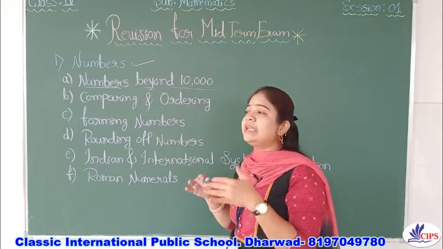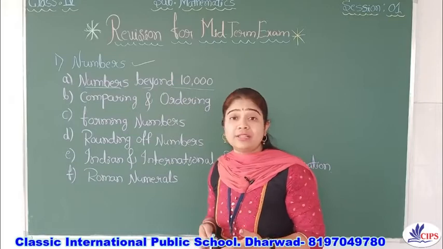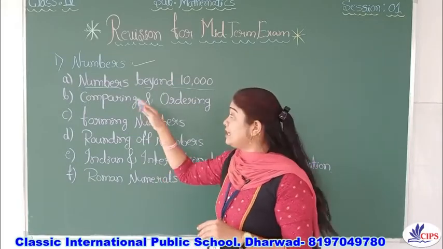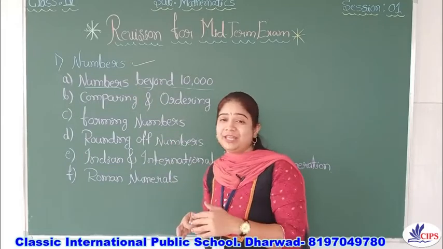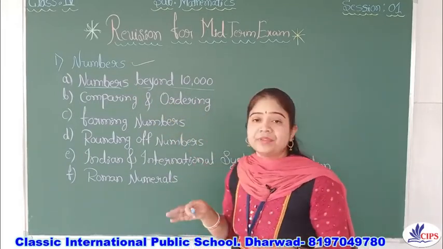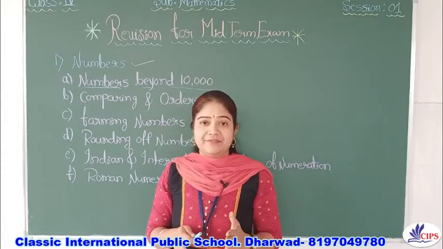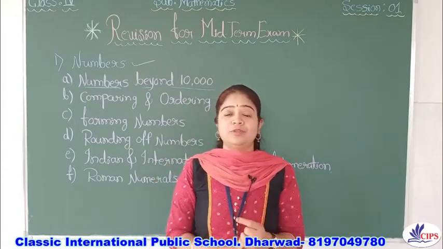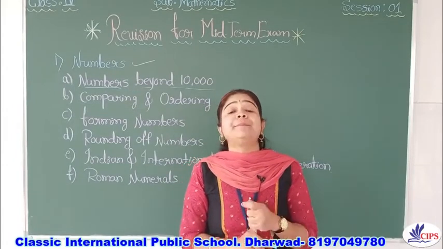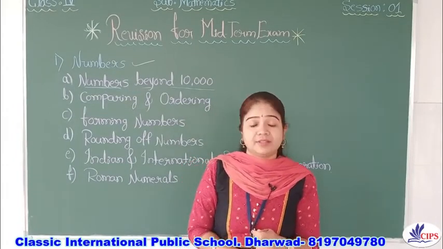Then only you can easily solve the sums in the midterm exam related to the first chapter. First, in numbers beyond 10,000, you know very well that first and foremost for numbers we should remember the place value chart, right?